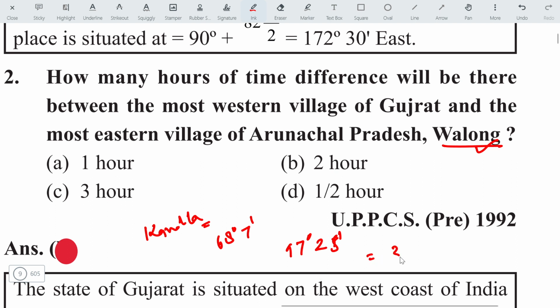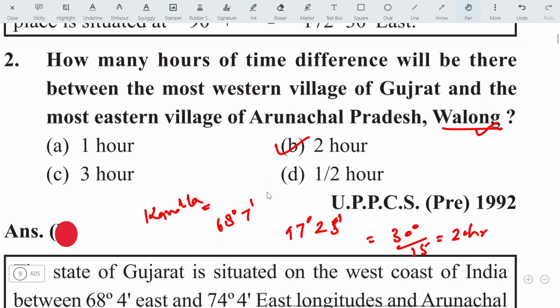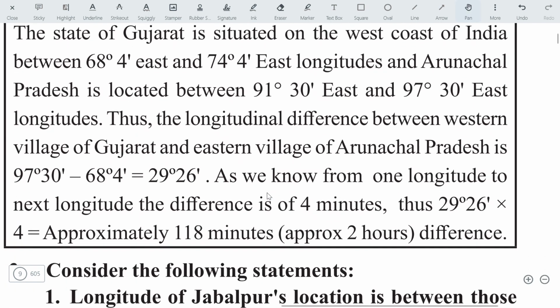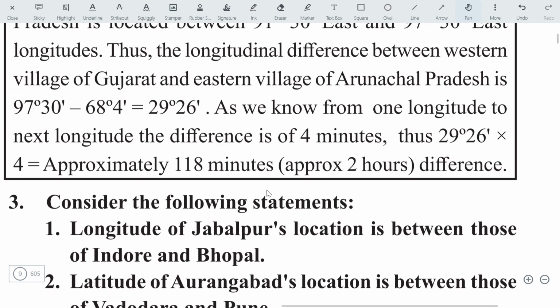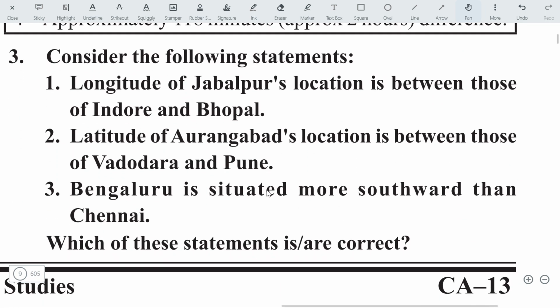The difference is almost 30 degrees. Hence we will divide 30 by 15, then we will get 2 hours. The answer will be B, that is 2 hours. Here is the explanation. You can pause the video and check it out. Let's see the next question.